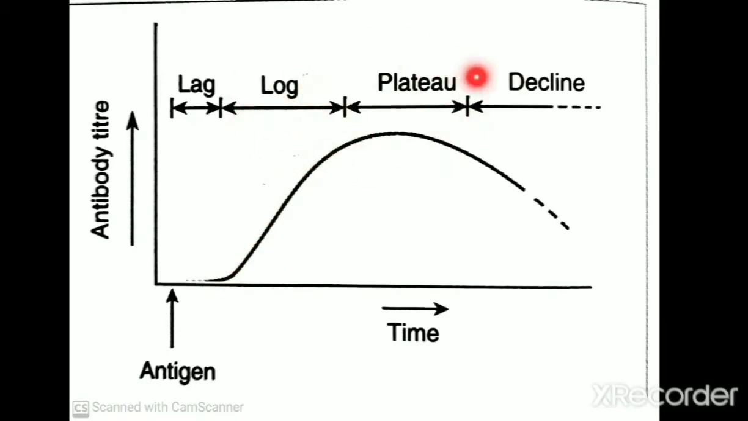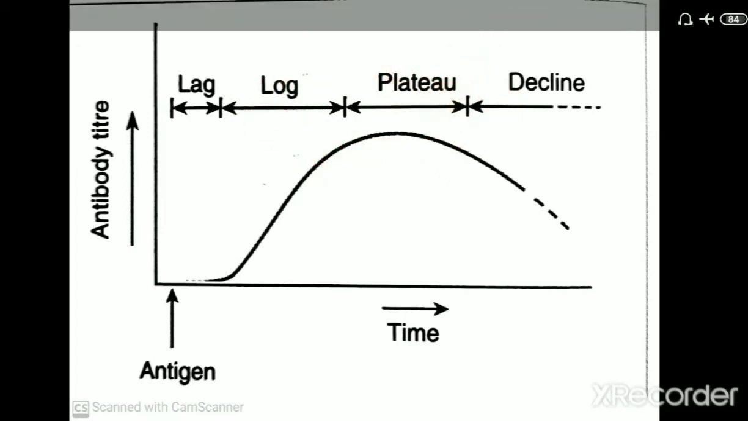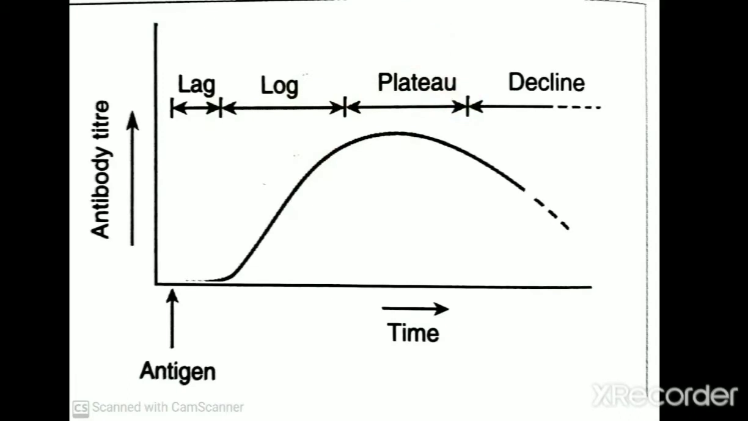So during this equilibrium phase there will be antibody production, but there will also be antibody degradation. So that will result in an equilibrium phase, followed by a decline phase. During the decline phase the degradation will be more compared to the synthesis. So these are the four phases of antibody production. One is lag phase, the second one is log phase, the third one is equilibrium phase or phase of plateau, and the fourth one is decline phase.